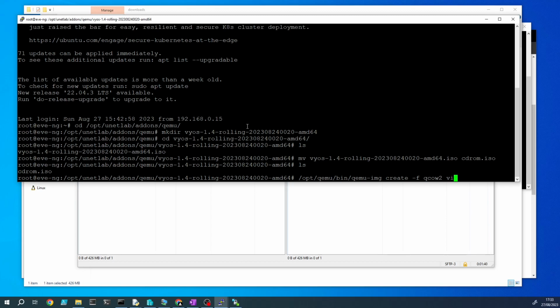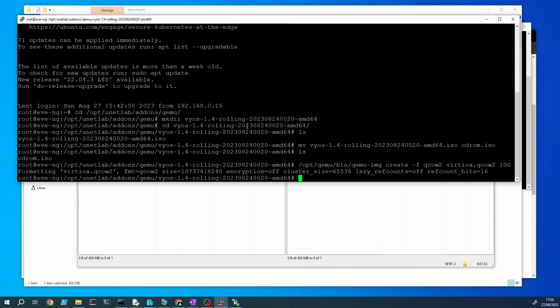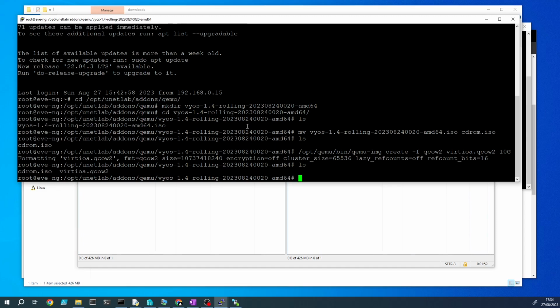We want to name it virtioa.qcow2, and we want to give it a size of 10 gig. So now if we look in the folder, we should have two files, a virtual hard disk and the VyOS ISO.